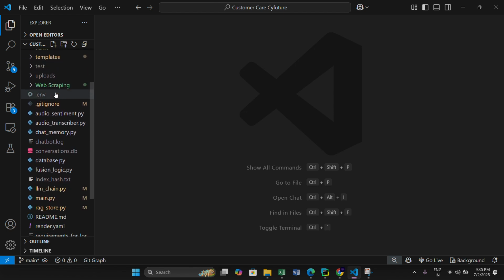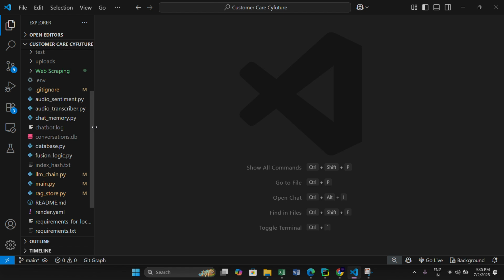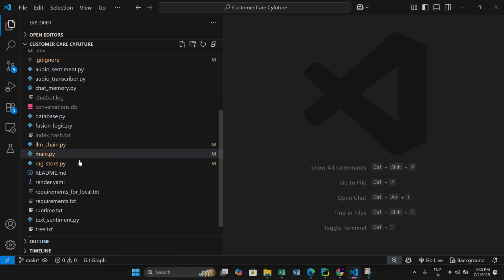We have ragstore.py. What this does is, it uses the external knowledge base and stores it in the vector store, and then it extracts the vectors using semantic search, whatever is required by the user. If I ask for the Netflix plan, then it will search for the Netflix plan, extract it and send it to the LLM.